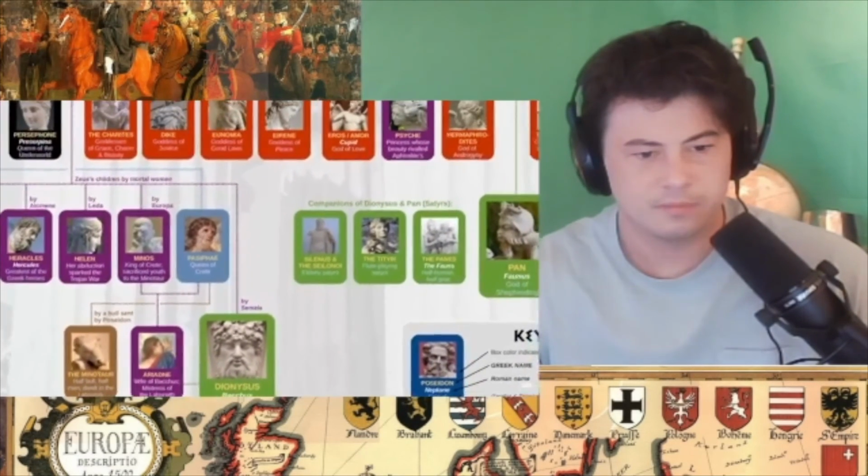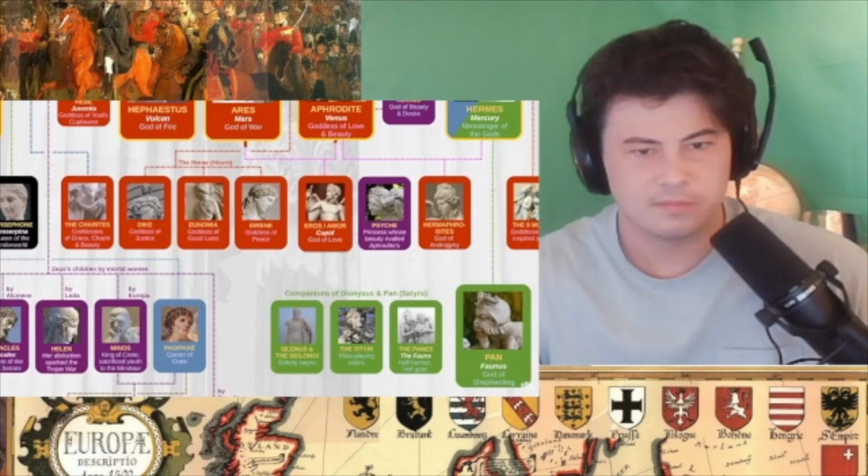There are a few more gods I'd like to point out. The first is Eros, known to the Romans as Cupid. He was the son of Ares and Aphrodite and is usually portrayed as a baby holding a bow and arrow. It is said that whoever he hits with his arrow will fall in love with the next person they see.